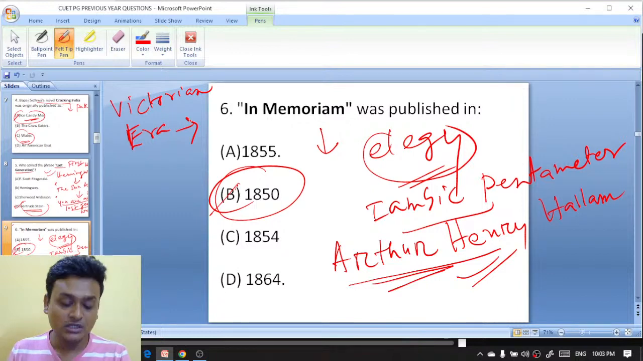So we came to know that In Memoriam was published in 1850. It is an elegy. It is written in iambic pentameter. It is an elegy on the death of Arthur Henry Hallam. And now tell me, what is the time span of the Victorian era?